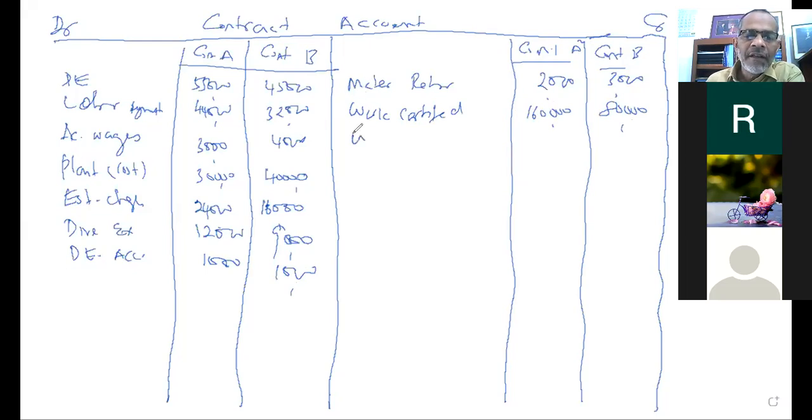Next one, cost of the work not certified, 10 and 15. First company 10,000, second company 15,000. Whether work not certified or work certified, both would be there.